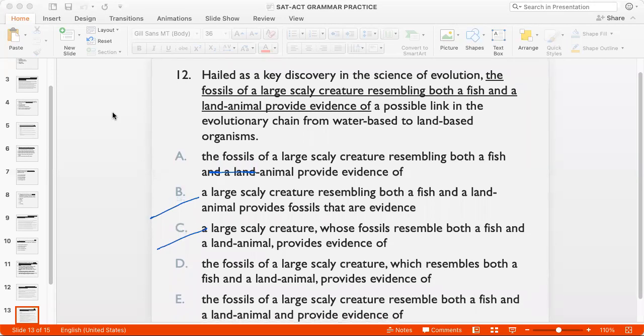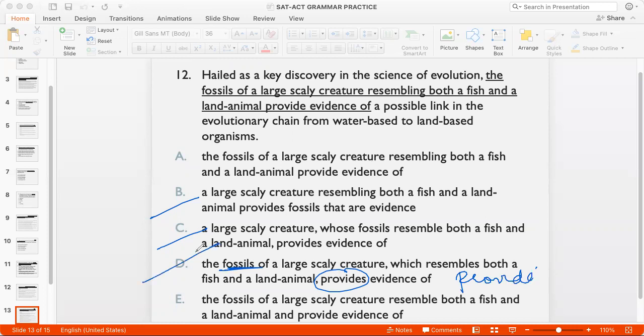Now, if I look at the fossils, so the fossils of a large scaly creature which resembles both a fish and, so this is option D, this "provides" is wrong because fossils is the subject, so it has to be "provide."